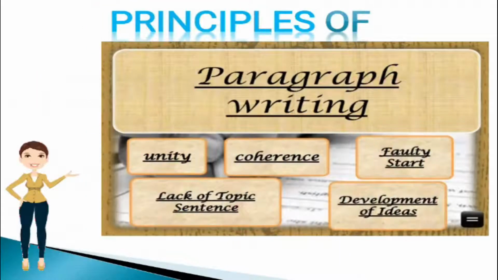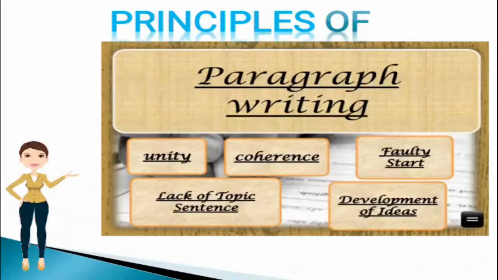So what are the principles of paragraph writing? The first principle, unity. Unity means it should have one main idea which is introduced by the topic sentence and which is supported by other sentences. Then it should have coherence. Coherence means well organized details properly presented in a logical order, or if you are talking about an event, then chronological order. And it should have a clear, sensible connection with proper linker words used.